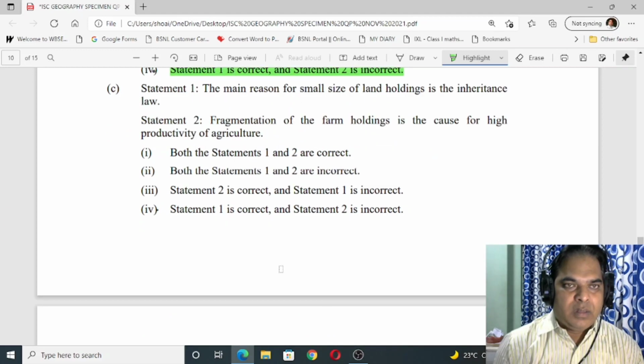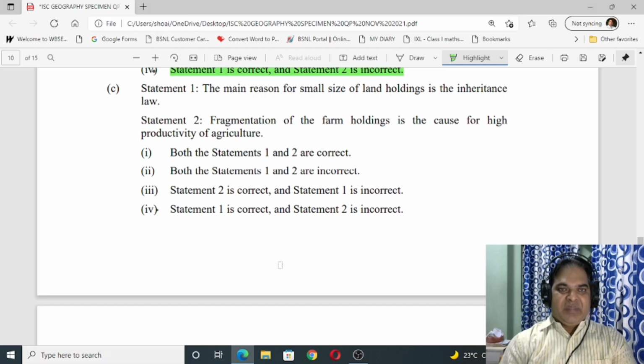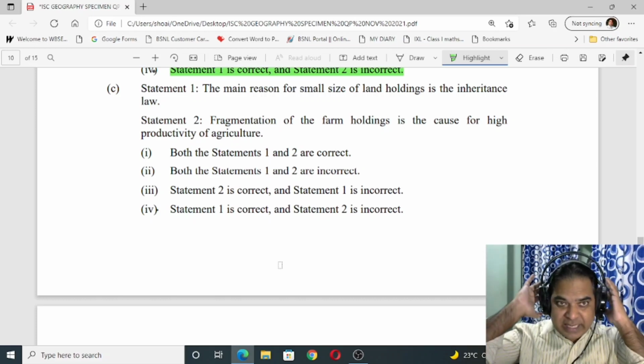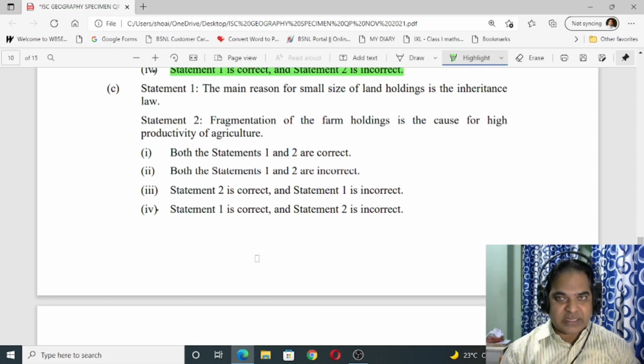Okay. Now number C. Statement number 1. The main reason for small size of land holdings is the inheritance law. Okay, this is correct. Number 2. The fragmentation of farm holdings is the cause for high productivity of agriculture. Okay, this is incorrect. So number 4 is correct.